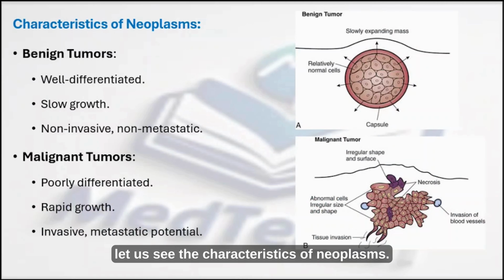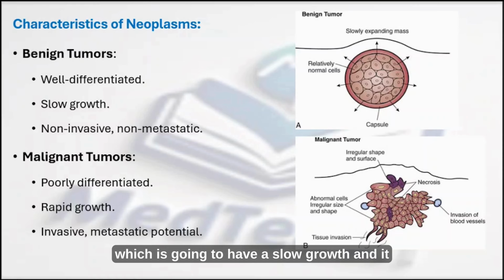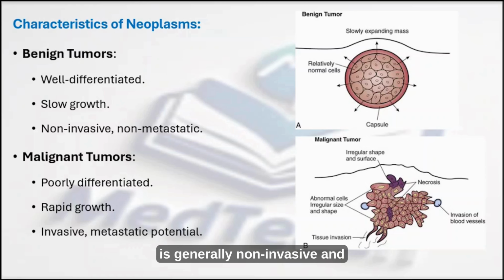Now, let us see the characteristics of neoplasms. As we have seen, a tumor can be benign or malignant. A benign tumor is usually well differentiated, which is going to have a slow growth, and it is generally non-invasive and non-metastatic. That means the capacity to move from one place to another is not there for benign tumors. It is generally non-invasive, well-differentiated local growth.